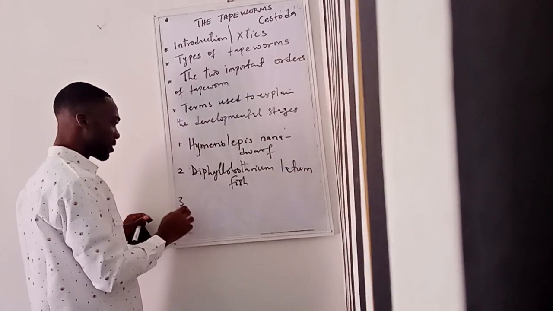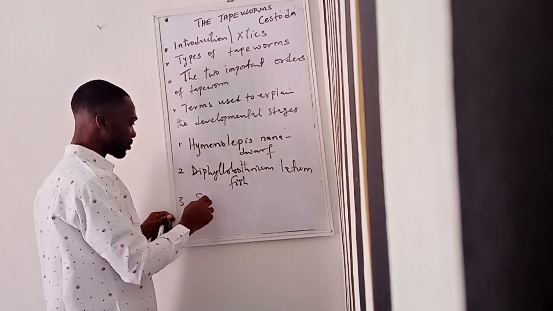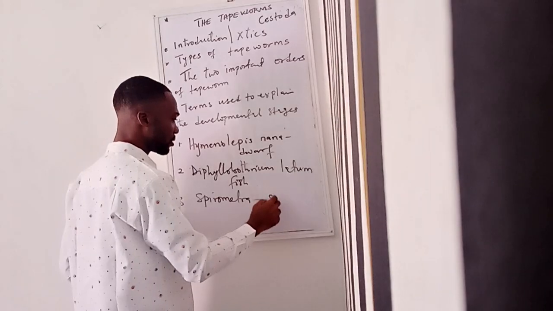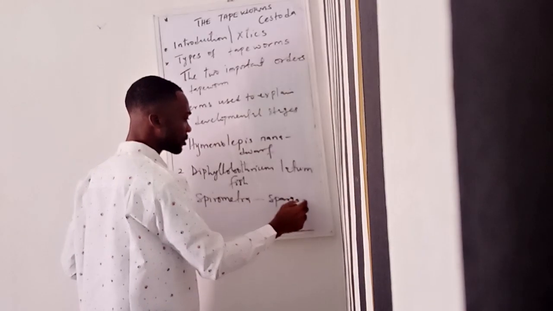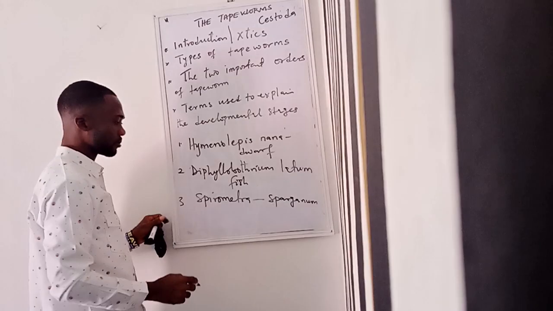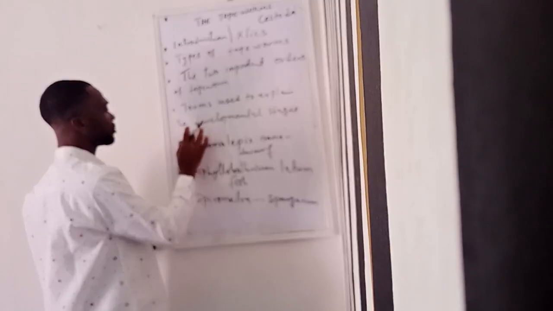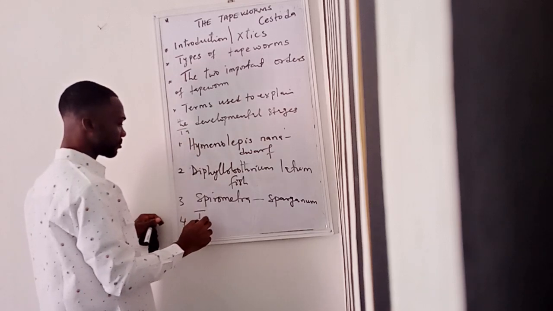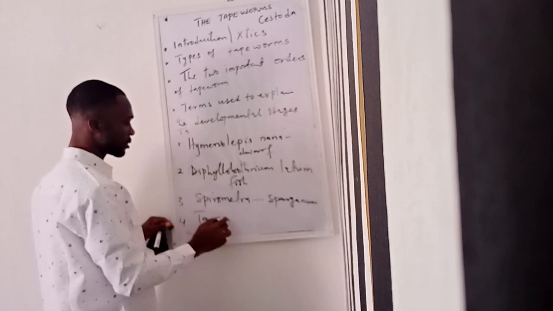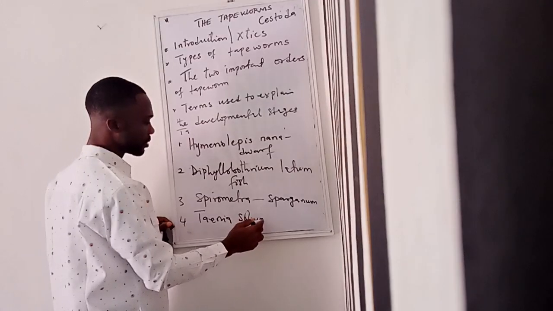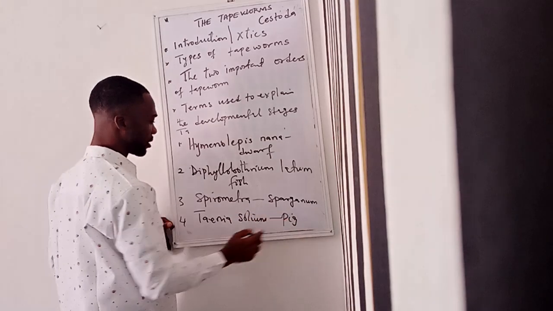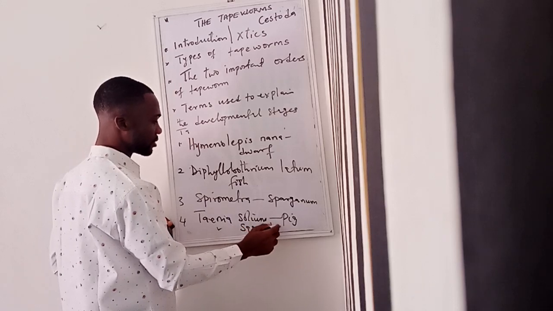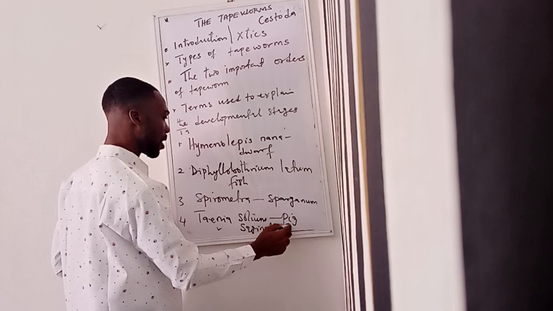Then we have another one we call Spirometra species, which is called the Sparganum tapeworm. Then we have another one, Taenia solium. Let me write it here. This is called the pig tapeworm. Then of course, Taenia saginata. This is called the cow tapeworm.